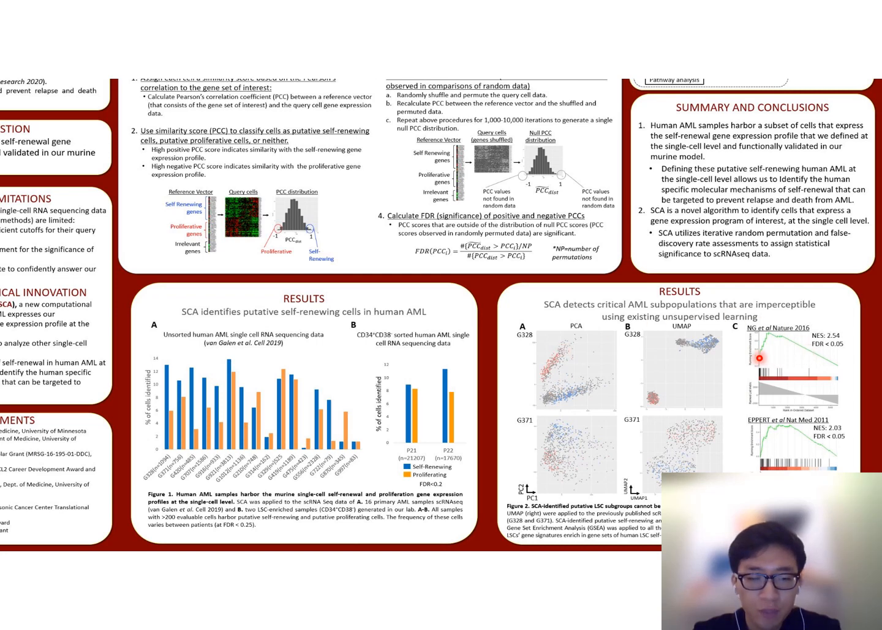Next, gene set enrichment analysis was applied to all the data that were tested for SCA. SCA-identified putative self-renewing LSCs had gene signatures enriched in gene sets of human LSC self-renewal gene expression profiles derived from bulk samples. This result suggests SCA-identified putative human LSCs cannot be identified using canonical unsupervised learning models alone, and we have defined putative human LSCs at the single-cell level, and those putative LSCs express functionally validated human LSC self-renewal gene signatures.